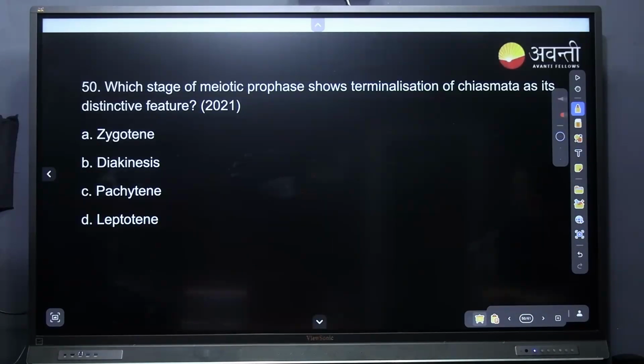Which stage of meiotic prophase shows the terminalization of chiasmata? You know that. Tell me.